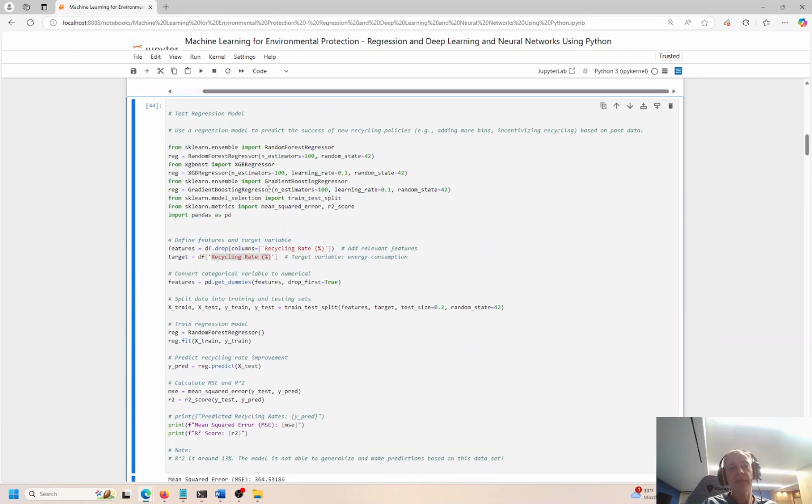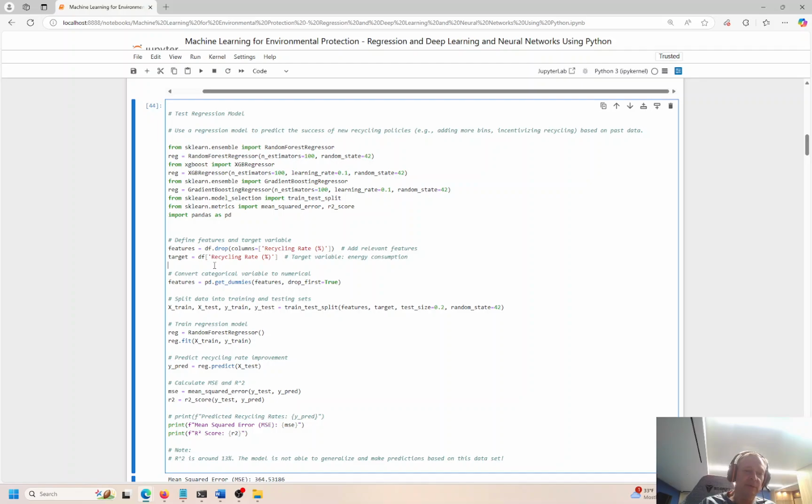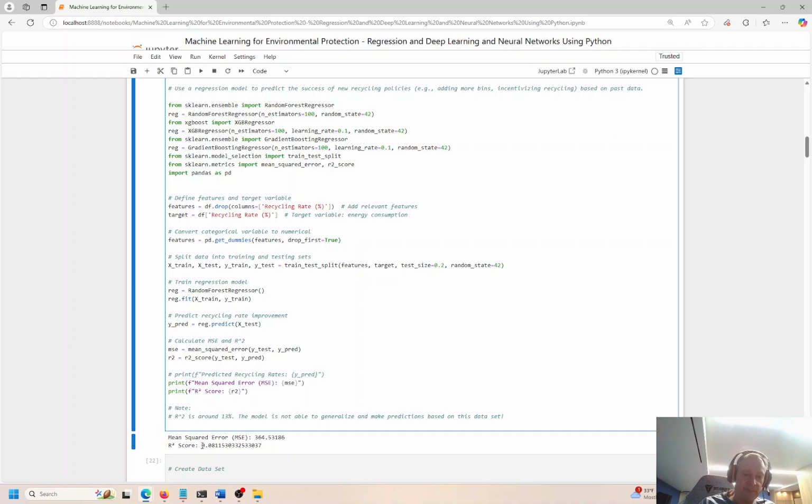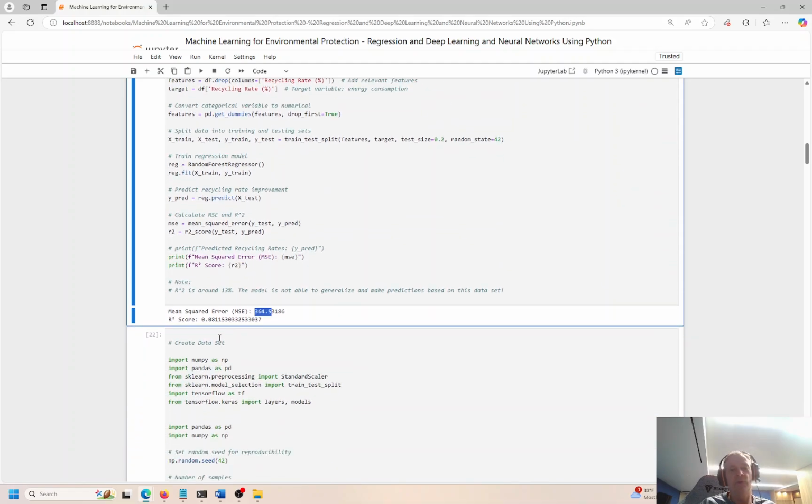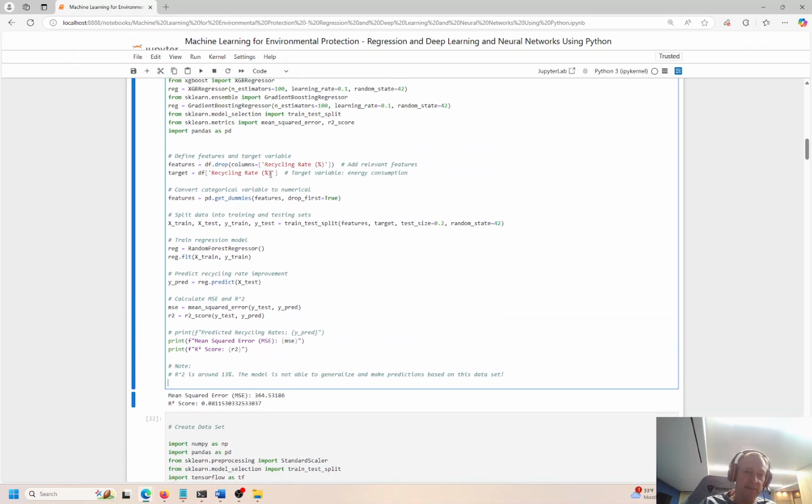So random forest regressor is not able to help us to make this prediction of what is the actual percentage of recycling in this neighborhood per household, depending on which metric you're looking at. It's basically useless based on this R² right here, and the error rate is about 364, okay? So given the data set, given the model, I tried a few different models, the data set just doesn't lend itself to making these kinds of predictions, okay?